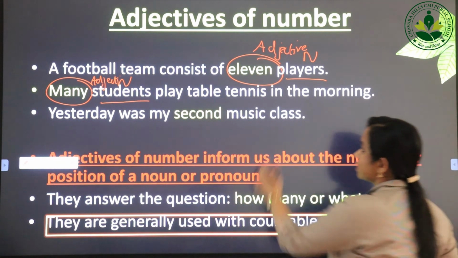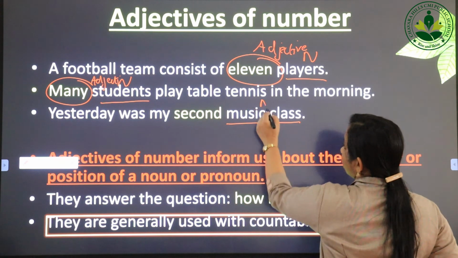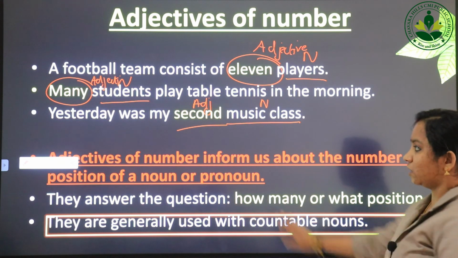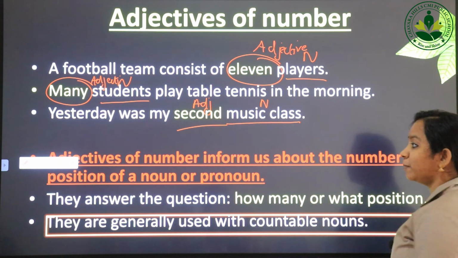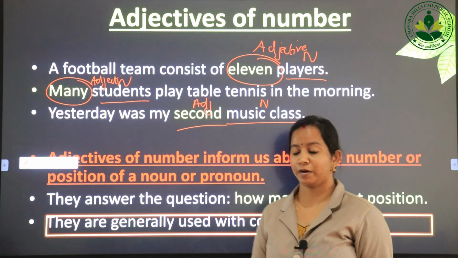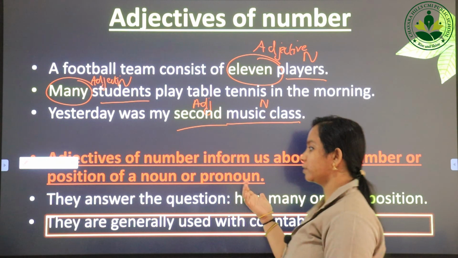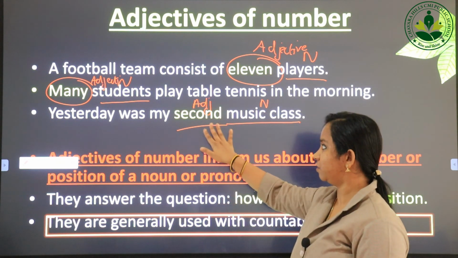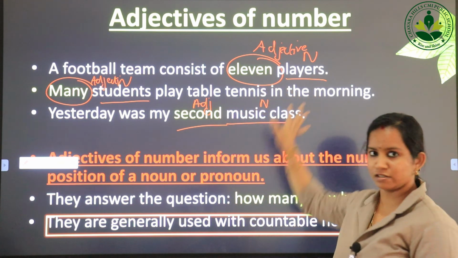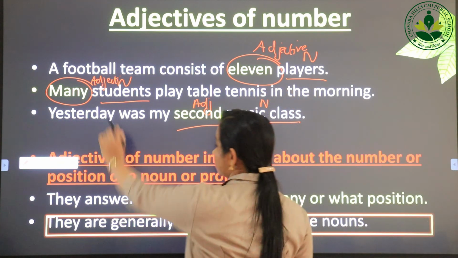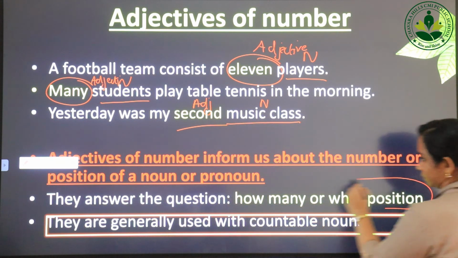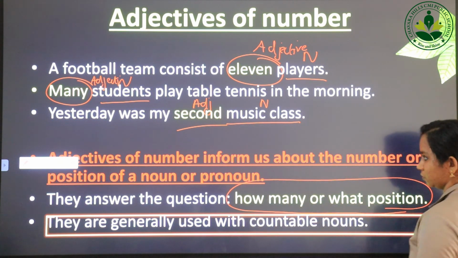Yesterday was my second music class. Music class is the noun, second will be the adjective, okay. So adjectives of number inform us about the number or position of a noun or a pronoun, okay. Position means, here just see, first, second, third, all these are positions, okay. But just see, 11, 12, 13, all these are numbers. Many is also a number. Just see, they answer the question how many or what position.